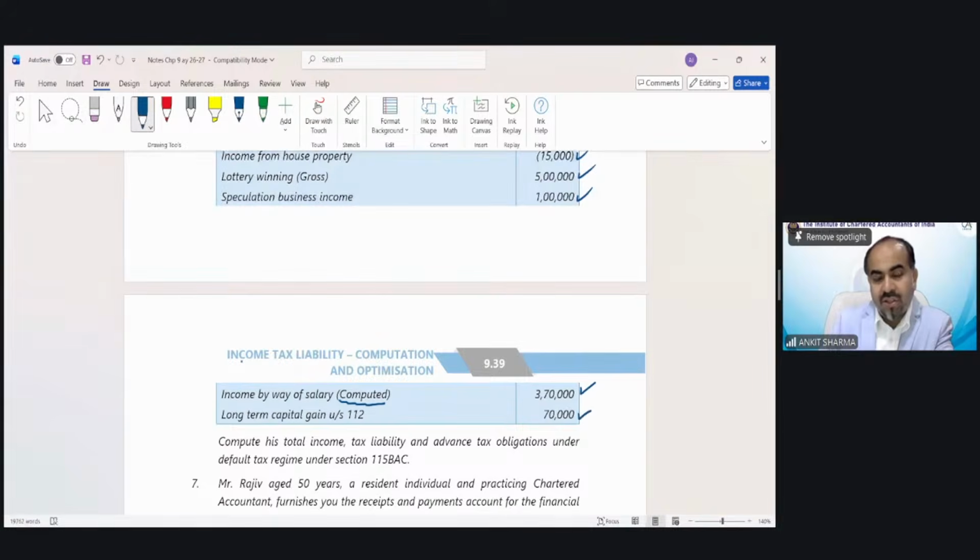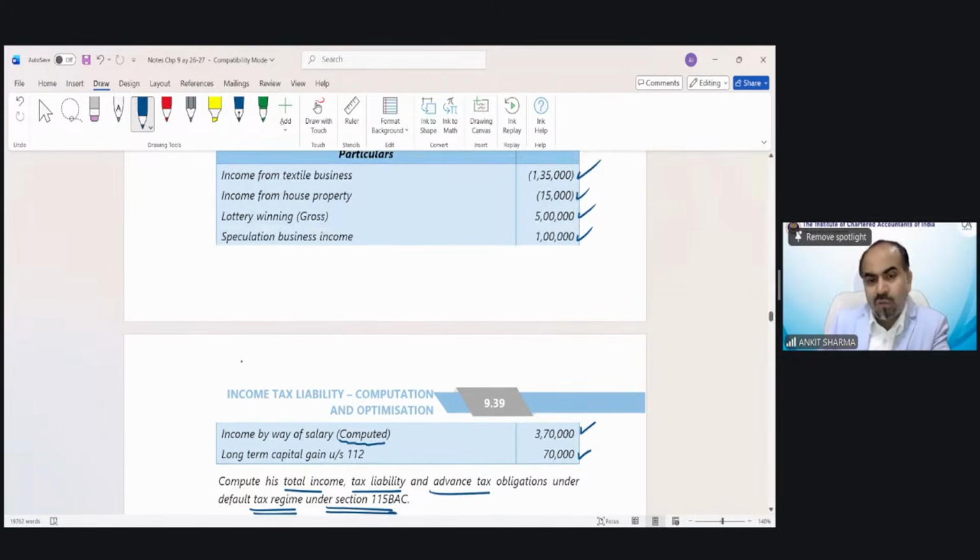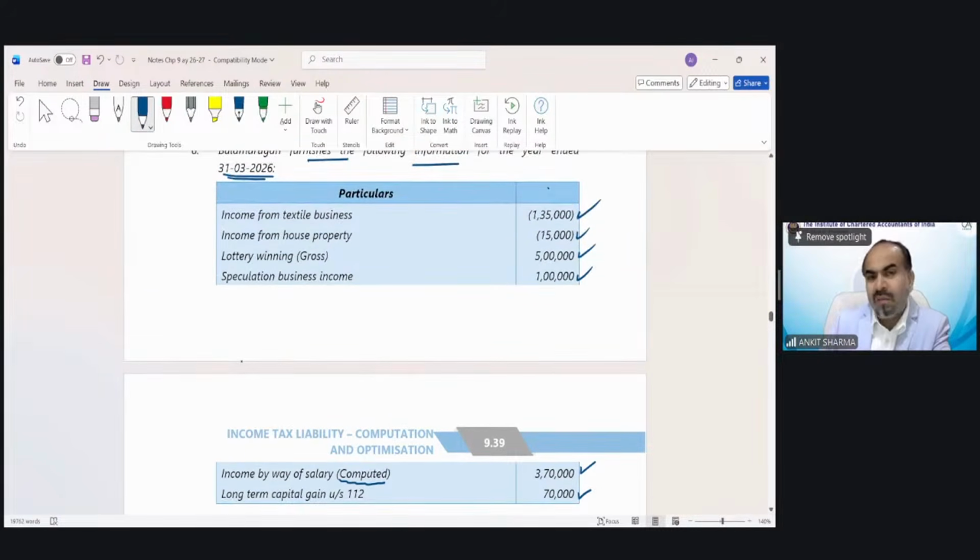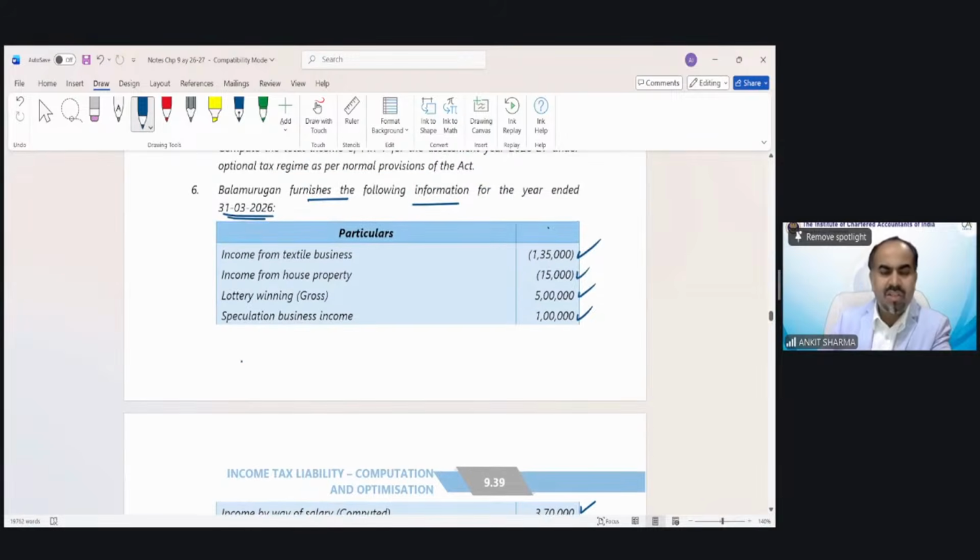Long-term capital gain under section 112 has been given in the question, and the question is asking to compute his total income, tax liability, and advance tax obligation under only the default tax regime, section 115BAC. So I believe most of you, if you see this question, will think it should be very easy to solve. But there is a lot to understand in this single question.